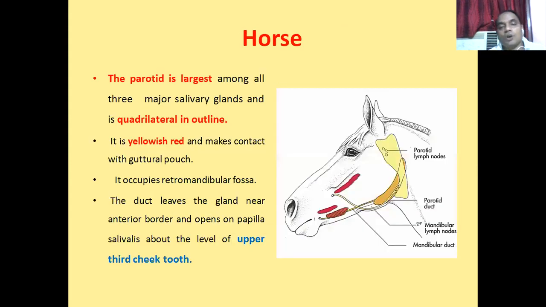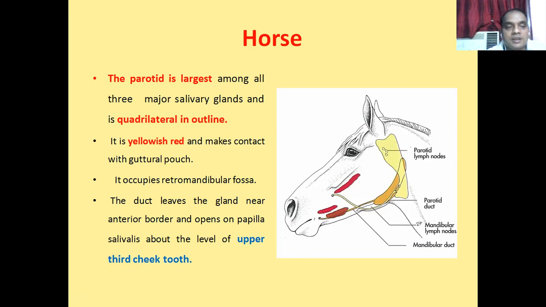Now, in the horse, the parotid salivary gland is the largest salivary gland. You must remember, the parotid is the largest salivary gland among all three in the horse. But this salivary gland is quadrilateral in outline. In the ox it was club shaped, but in the horse it is somewhat quadrilateral in shape. It is almost yellowish red in color and it is in contact with the guttural pouch.